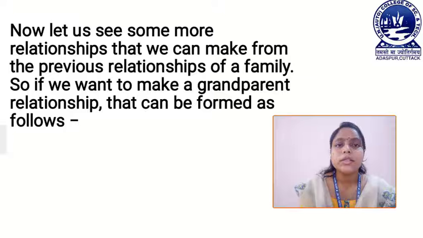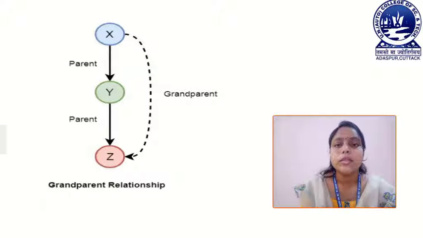Now, let us see some more relationships that we can make from the previous relationships of our family. If you want to make a grandparent relationship, look at this figure, which shows how we can make it.